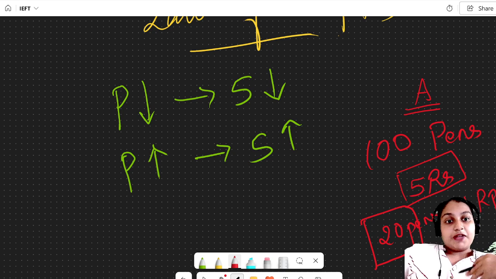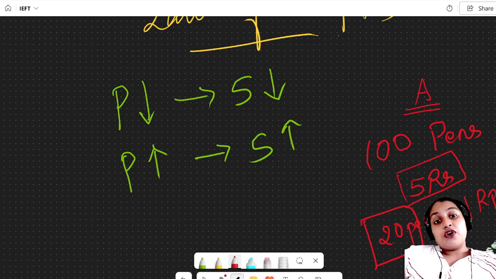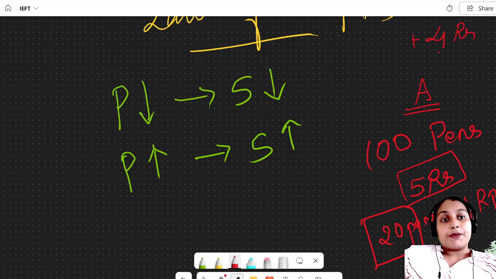So when the people look, a pen that costs 5 rupees is being sold for 1 rupee. In their view, they are having a 4 rupees profit, so people will go and buy it. Now there are only 20 pens in the shop, so these 20 pens will be sold very fast.